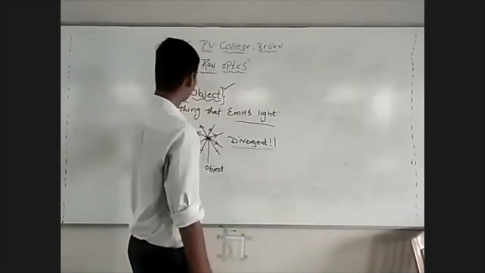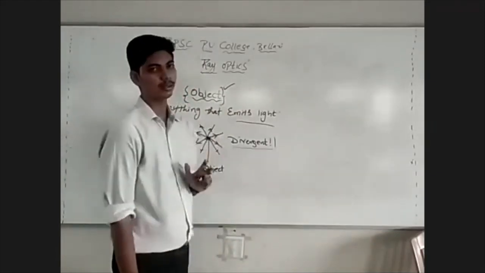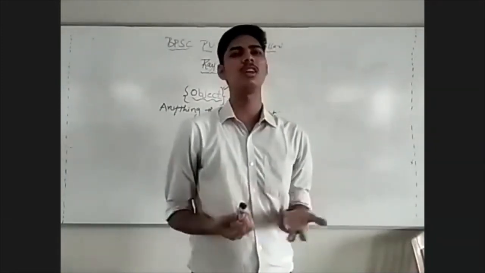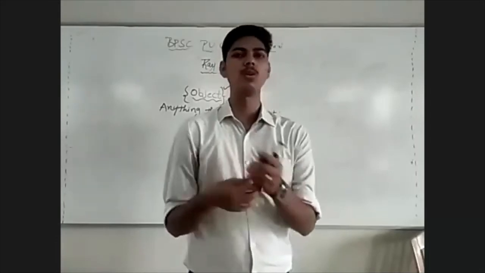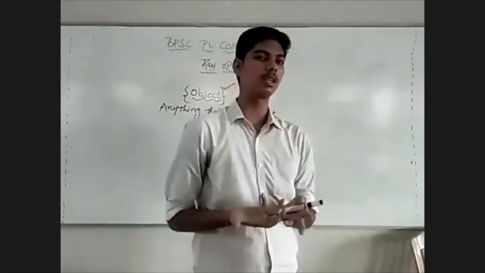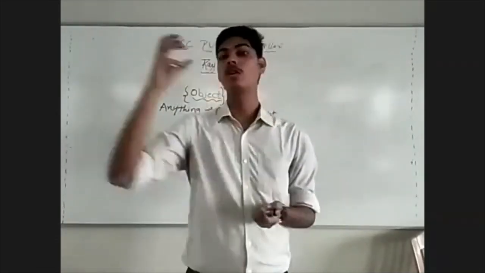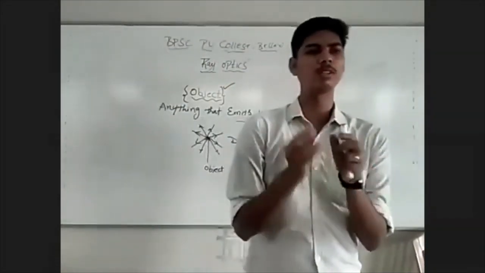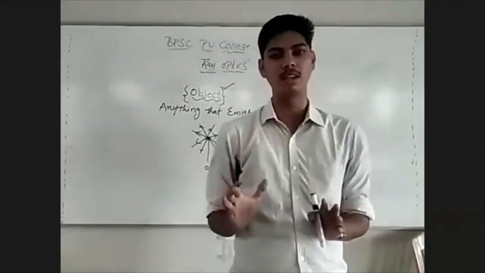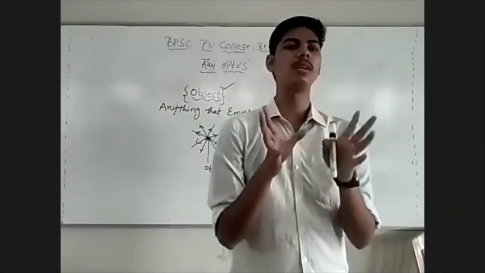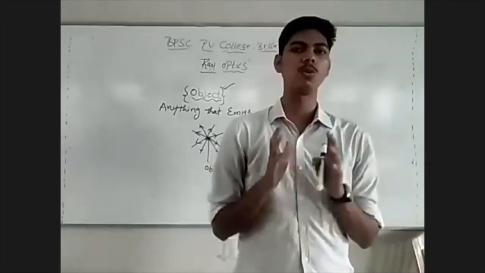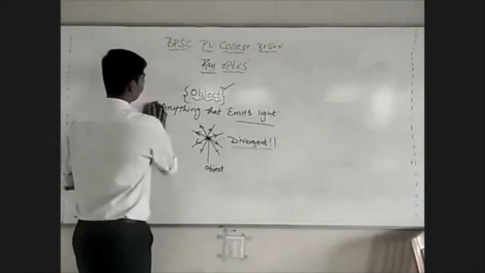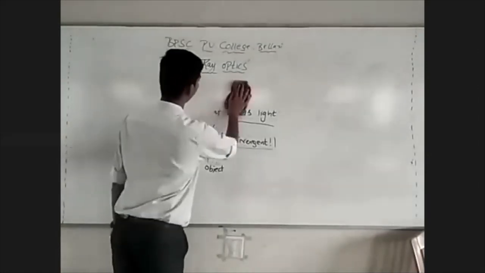So an object is anything that emits light. When I ask you to consider an object, you can consider anything. You can consider a pen as an object. You can consider a tree as an object. You can consider a bulb as an object. You can consider the sun as an object. Whether it is luminous or non-luminous is immaterial. That object must be able to emit the light. That's it. That is the only thing that is required. So this is regarding the object. We'll learn about image after we study reflection.